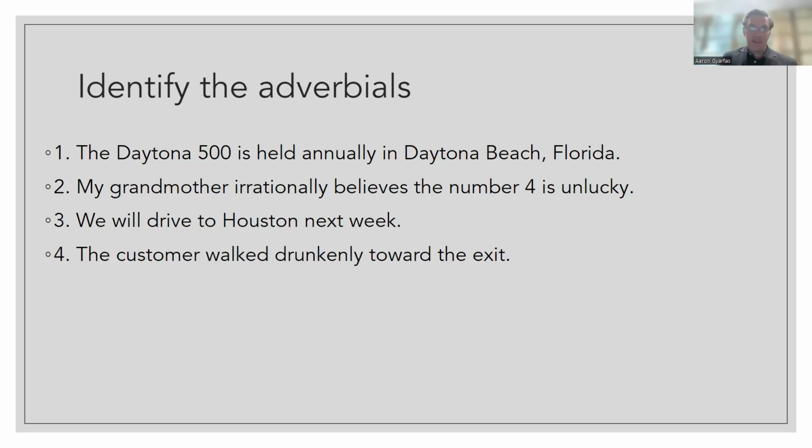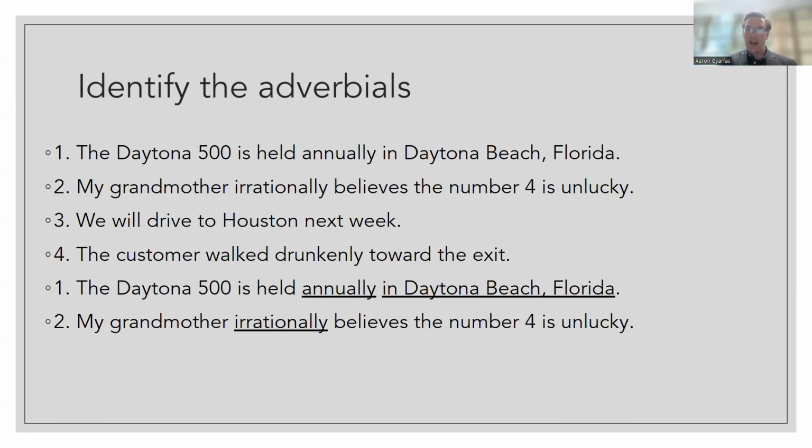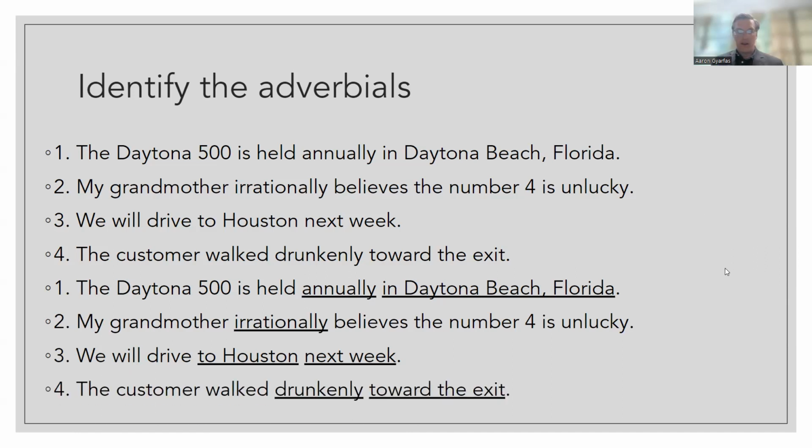Okay, I hope you paused the video before looking at these answers. So in number 1, we have an adverb phrase, annually. And then we have a prepositional phrase, in Daytona Beach, Florida. Number 2, we have an adverb phrase, irrationally. In number 3, we have a prepositional phrase, to Houston, and we have a noun phrase, next week. In number 4, we have an adverb phrase, drunkenly, and then we have a prepositional phrase, toward the exit.